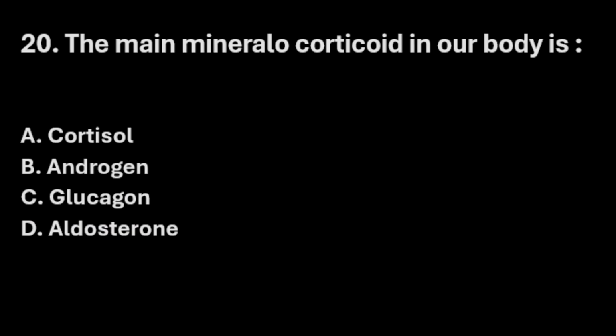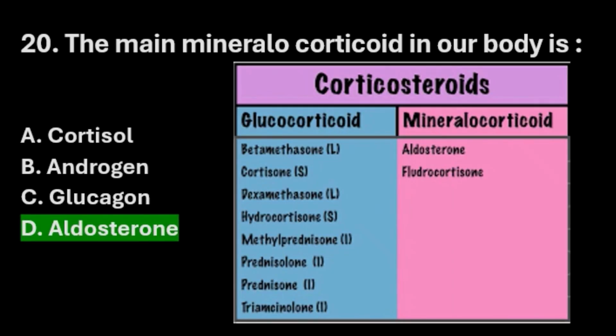The next question. The main mineralocorticoid in our body is option A cortisol, option B androgen, option C glucagon, option D aldosterone. The right answer here is option D aldosterone. See, corticosteroids have two categories, glucocorticoid and mineralocorticoids. Glucocorticoids examples are betamethasone, cortisone, dexamethasone, hydrocortisone, methylprednisolone, prednisolone, etc. And mineralocorticoid, the main mineralocorticoid is aldosterone and the other one is hydrocortisone.